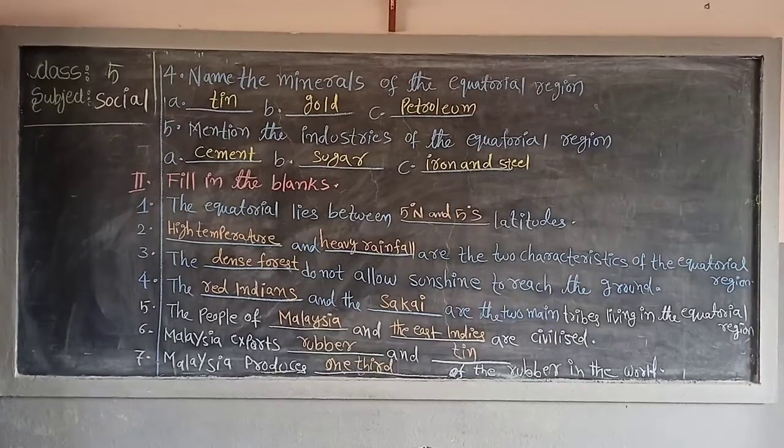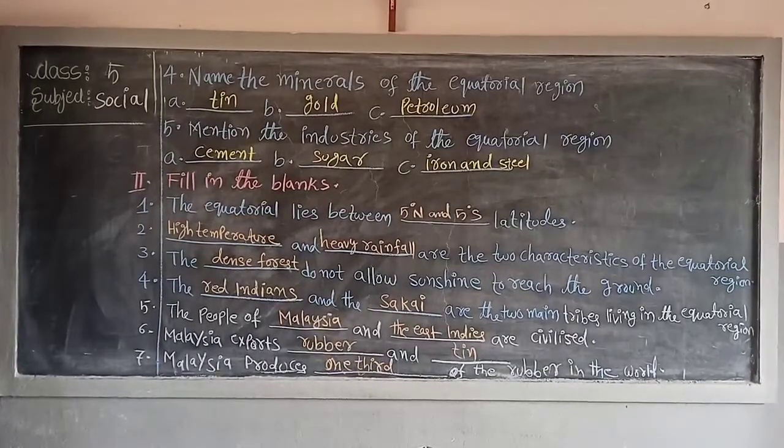What are the 2 main tribes? Red Indians and Sakai. Fifth one. The people of dash and dash are civilized. Malaysia and the East Indies.